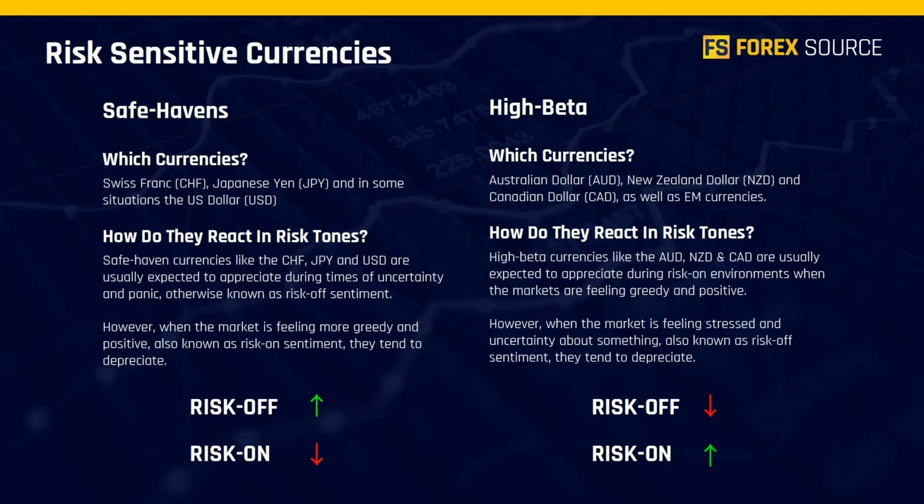Now, if there is nothing driving the euro and nothing driving the pound lower at that time, you would be better off just pairing a safe haven like the Swiss franc or the Japanese yen against that high beta currency with very strong risk on and risk off flows. That goes the same for something like the euro yen and the pound yen. For example, if we have a strong risk off tone, we expect strength in the Japanese yen and the Swiss franc. That should give us a downside bias in something like the euro yen and the pound yen, but we'll only consider that a tradable opportunity if there is something specific driving the euro or the pound down at that time. Otherwise, we would just pair a strong expected safe haven against a strong expected high beta.